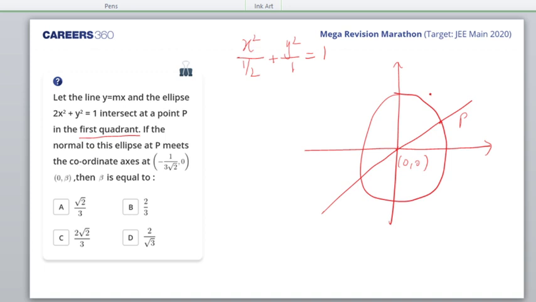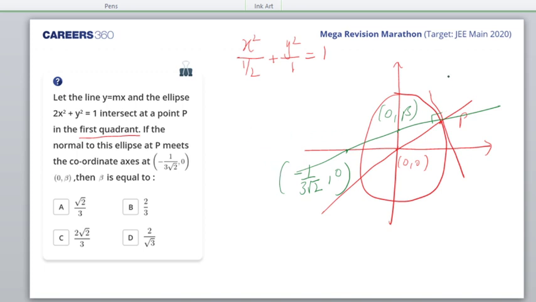Now I make a normal at P. So normal at P would be made. This is the tangent and the normal is like this. It would be perpendicular to the tangent. It intersects the y-axis at 0 comma beta. This beta we need to find. And the point wherever it intersects the x-axis is minus 1 by 3 root 2 comma 0. Okay. Now,